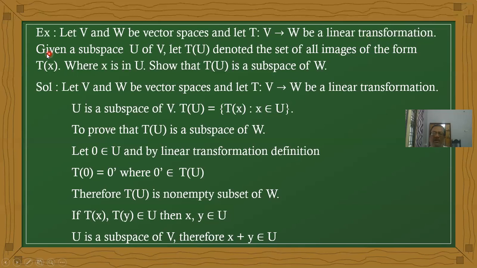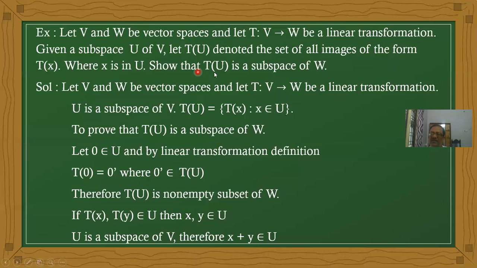Given a subspace U of V, we are taking a subspace from V. T(U) is nothing but the image set, the range set. It denotes the set of all images of the form T(x), where x belongs to V.